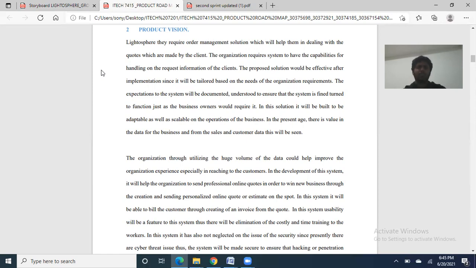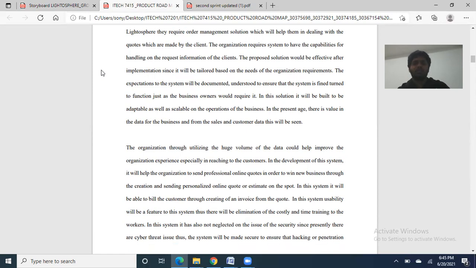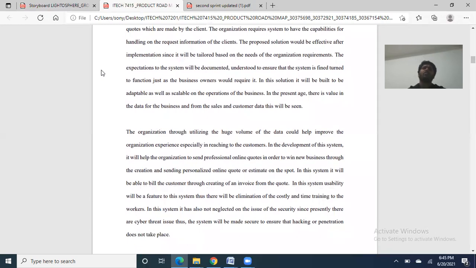The system will be able to bill the customer through the creation of an invoice from the quote. Usability will be featured in this system, thus eliminating costly and time-consuming work for the workers. The system has also not neglected security, since presently there are cyber threats. Thus, the system will be made secure to ensure that hacking or penetration does not take place.